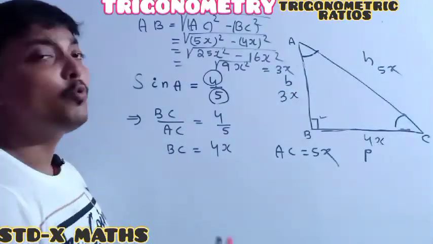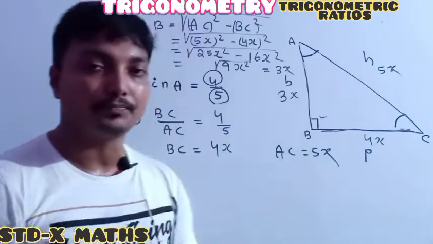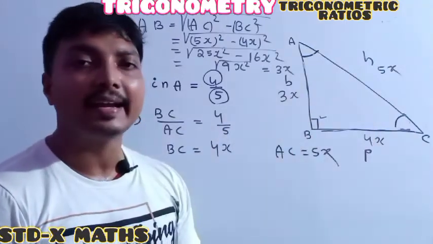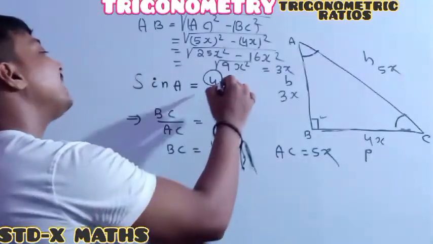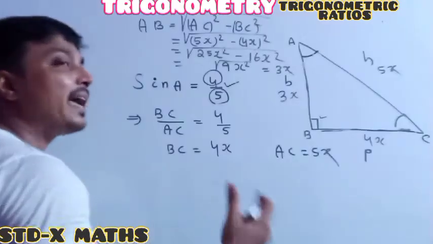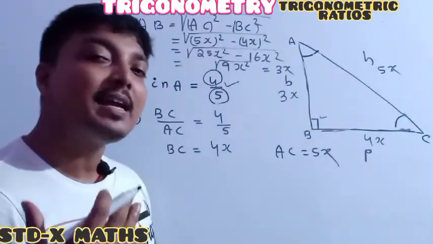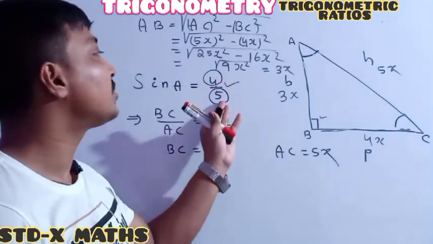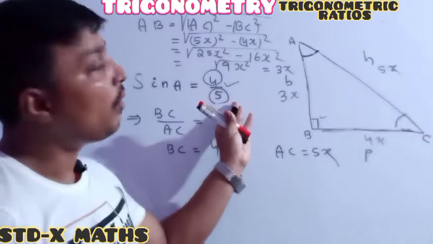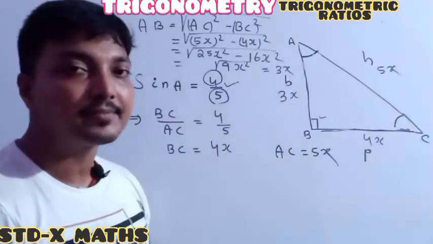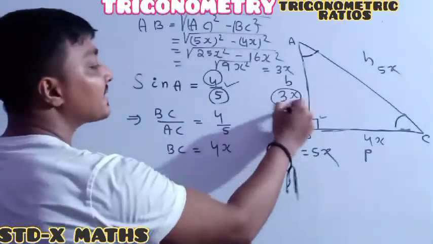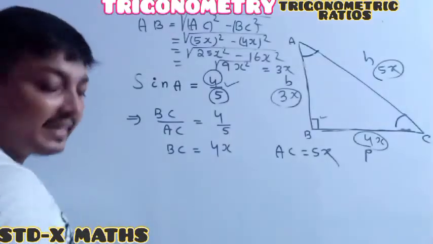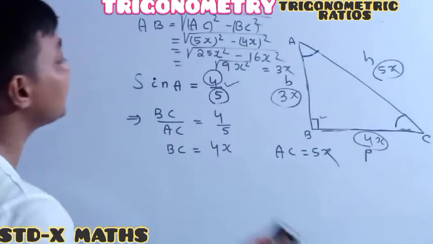It means from one trigonometric ratio you can find the three sides of a right angle triangle. From any trigonometric ratio, it may be sine, cos, tan, otherwise cot, sec, or cosec, whenever one ratio is given, automatically you can find the other sides. After getting the other side, it is 3x. Here 4x is given, and here 5x is given. Just like here sin x is given, how can we find cos? Everyone see.